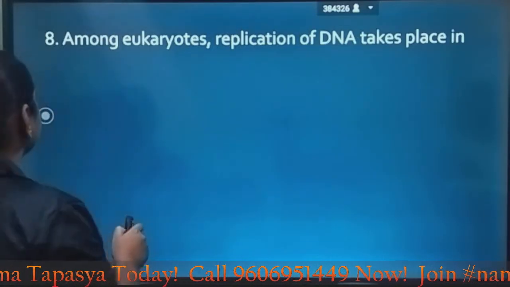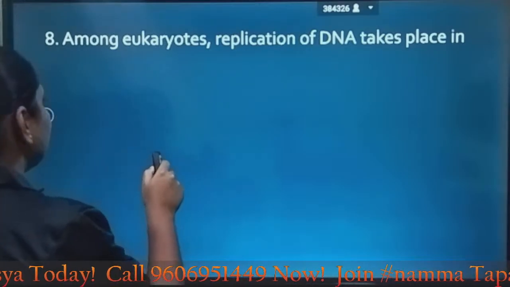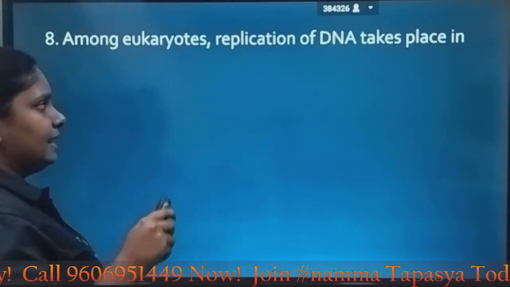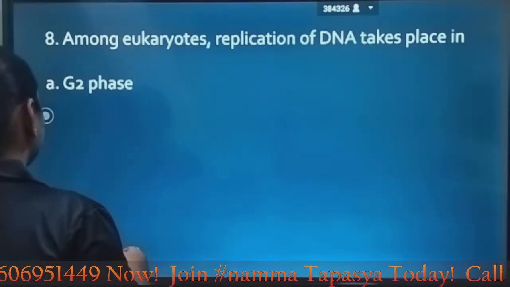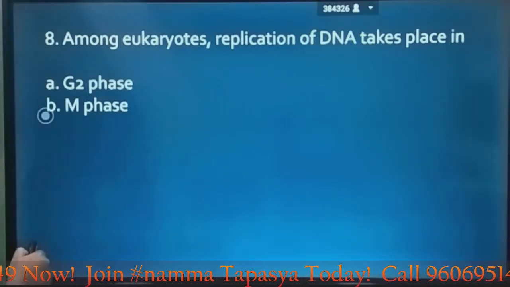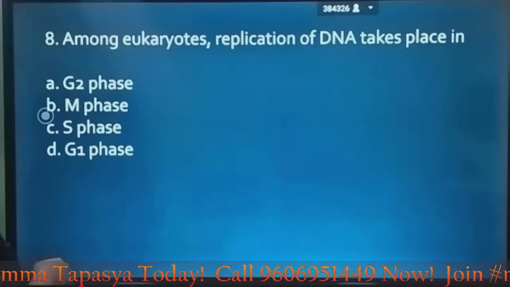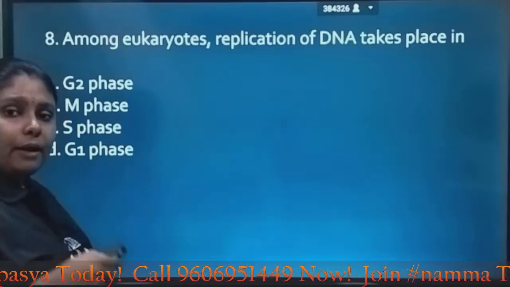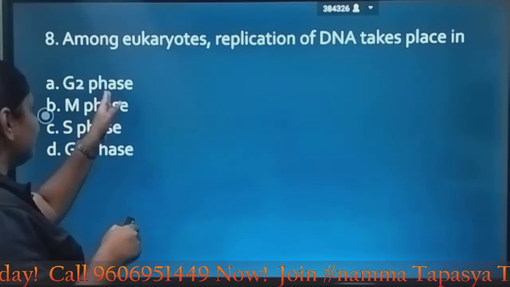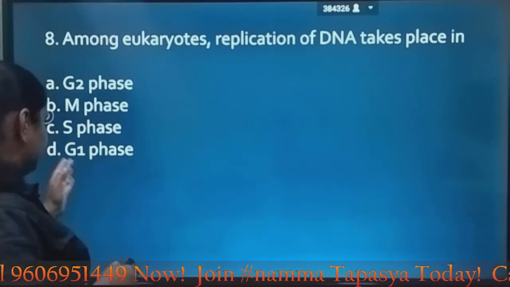Next question, among eukaryotes replication of DNA takes place in, let's look at the options, G2 phase, M phase, S phase, G1 phase. So you have to think about the events occurring in the following phases.